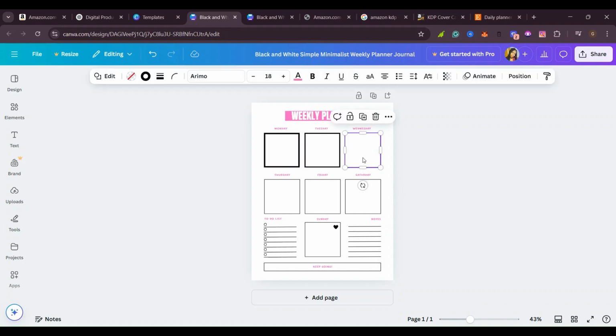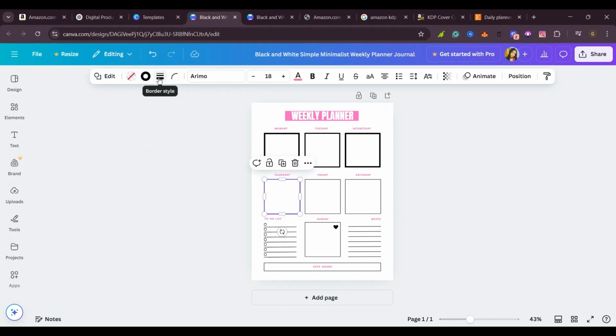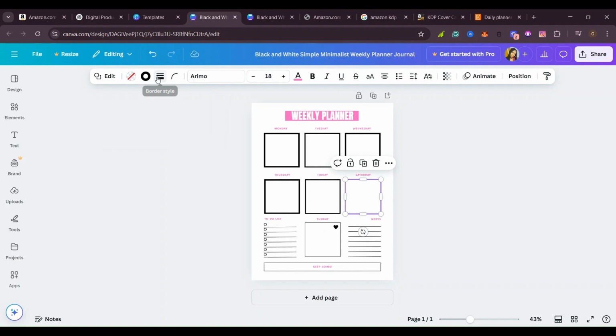So I can still go ahead and change all of them and increase the border weight like that. So far that's how our journal is coming up. Yes, I will do that for all of the boxes, so that I can have consistency and make everything look similar. I'll also do it for the other box like that.